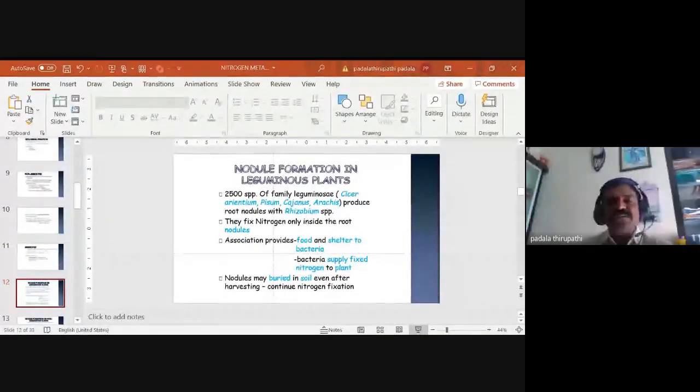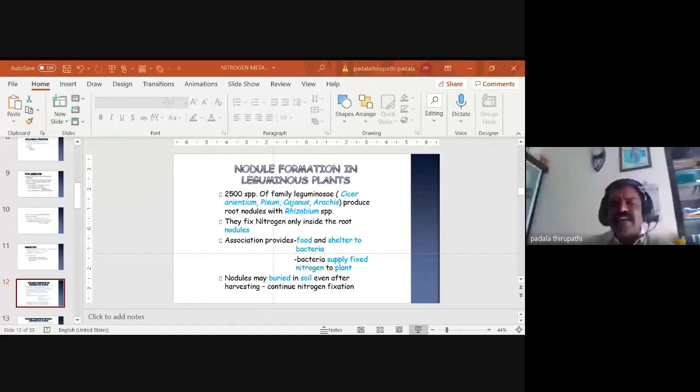Then the first one, very important, is nodule formation in leguminous plants. More than 2,500 species of the family Leguminosae, such as Caesalpinia, Pisum sativum, Cajanus cajan, Arachis hypogaea and different species of this family, produce root nodules. They contain Rhizobium leguminosarum, Rhizobium species bacteria, and they fix nitrogen only inside the root nodules, endosymbiotically.